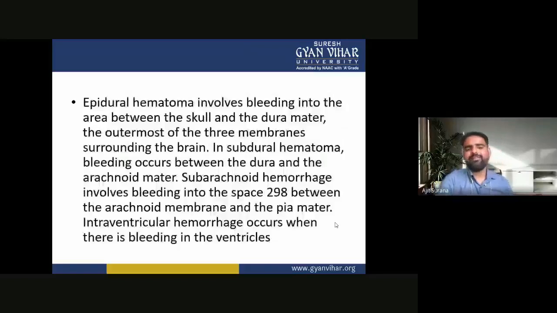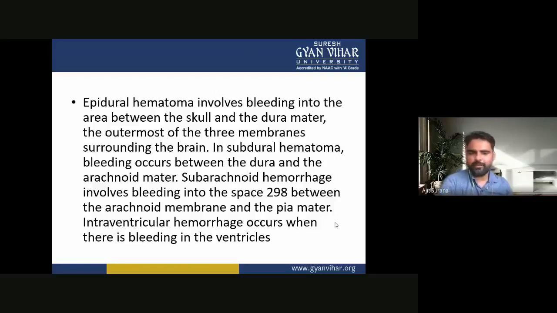Now, the second one is the epidural hematoma. Epidural hematoma involves bleeding into the area between the skull and the dura mater, the outermost of the three membranes surrounding the brain.